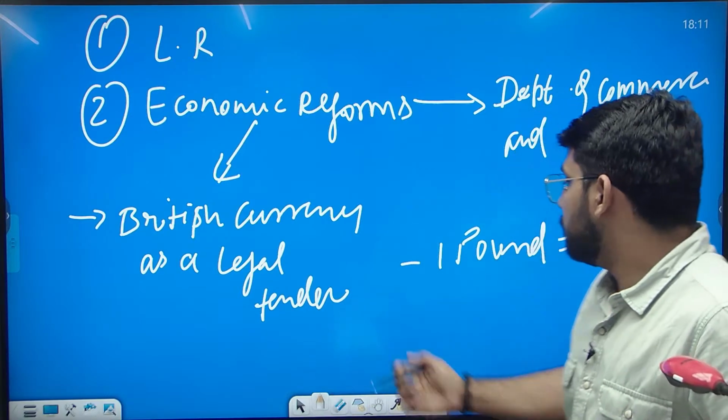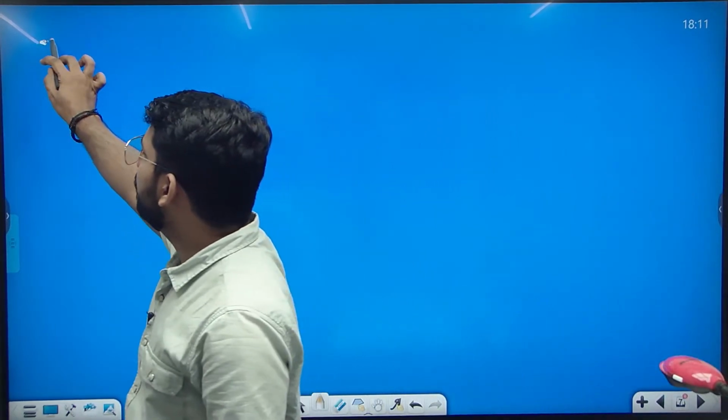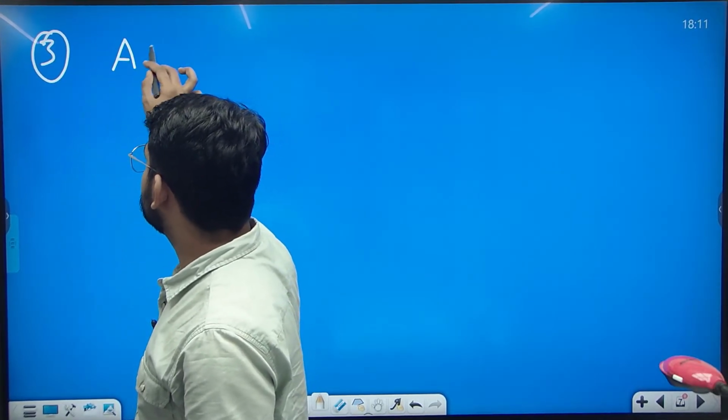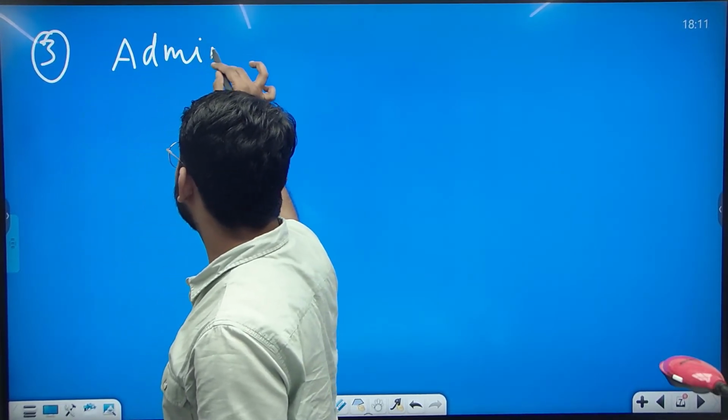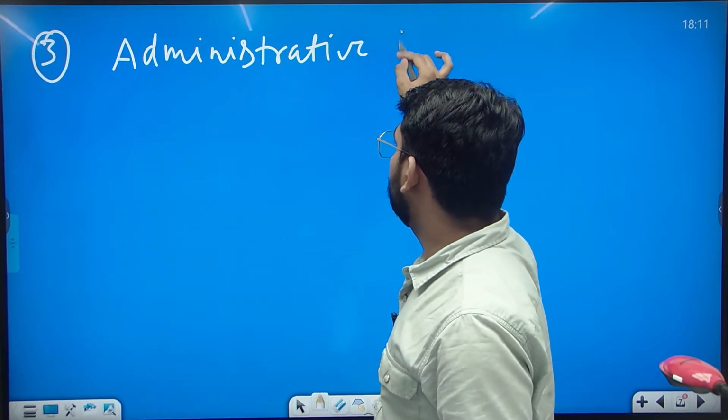Now come to the third type of reforms by Lord Curzon. We can write the third type is the administrative reforms.